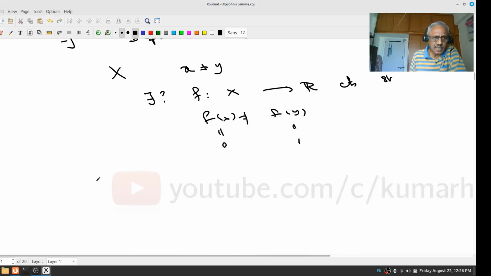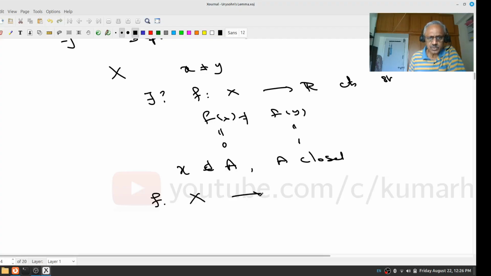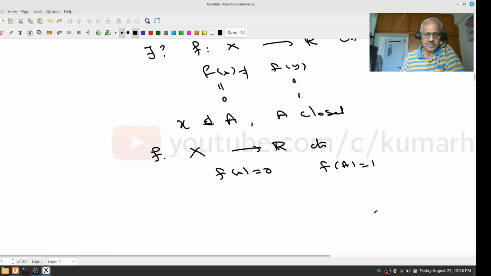Okay. And similarly, regularity, I can say that if x is a point not in the closed set A, whether there is a continuous function f from X to R, continuous, so that f(x) is, let us say, 0 and f(y) is 1 for y in A. That is, you are separating.